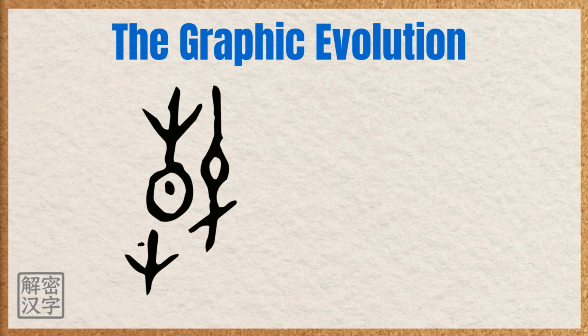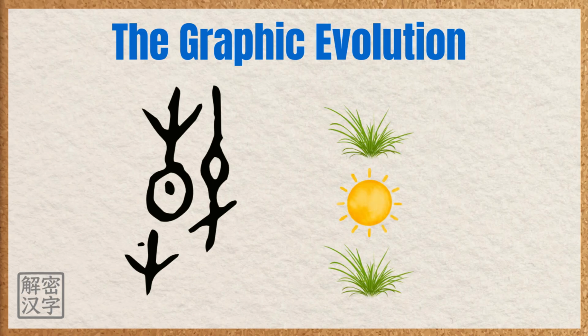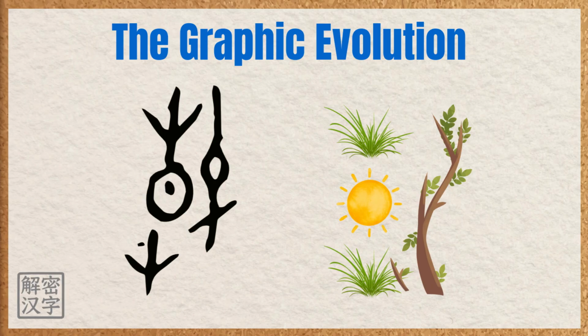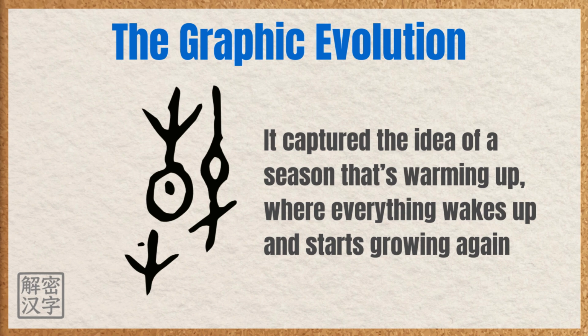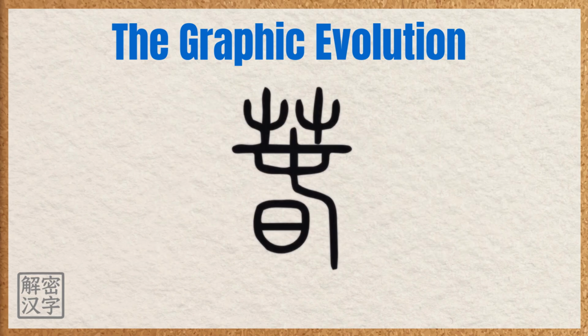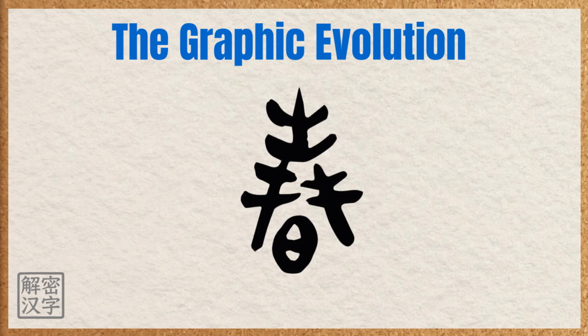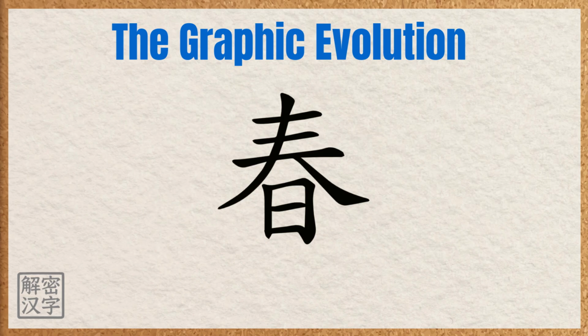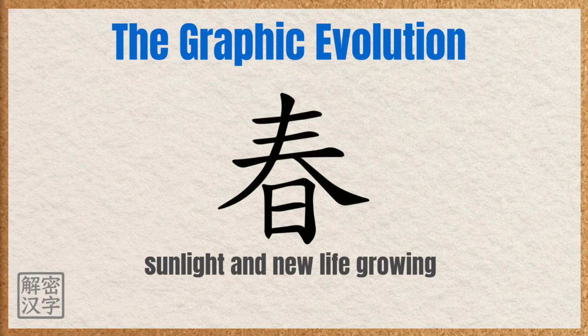In the Oracle bone script period, the character chun was often written as a picture, the sun with plants or grass starting to grow around it, like a lush field under warm sunlight. It captured the idea of a season that's warming up, where everything wakes up and starts growing again. Over time, that ancient symbol slowly evolved into the character we use today. And even now, you can still feel the same image in it, sunlight and new life growing.